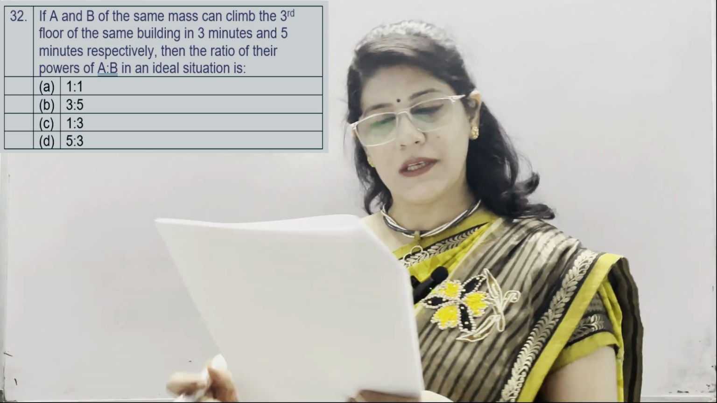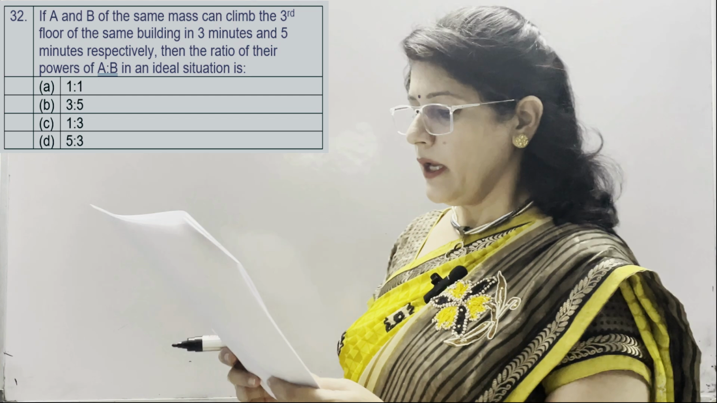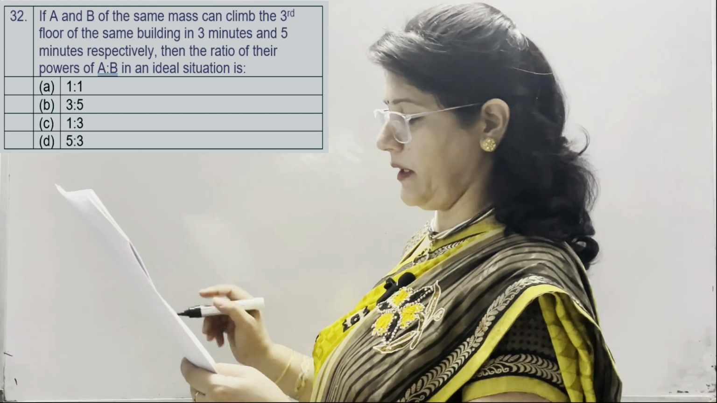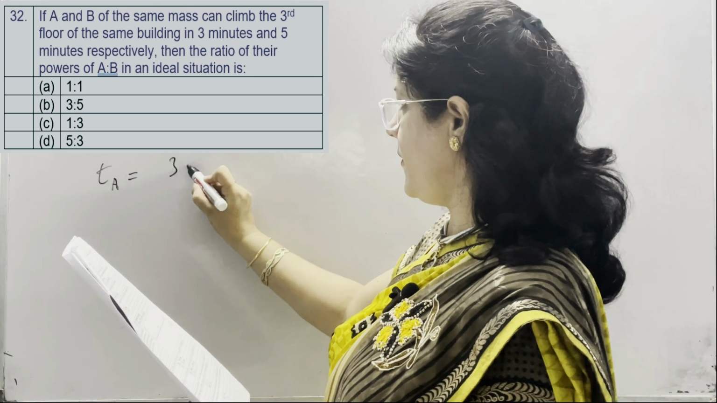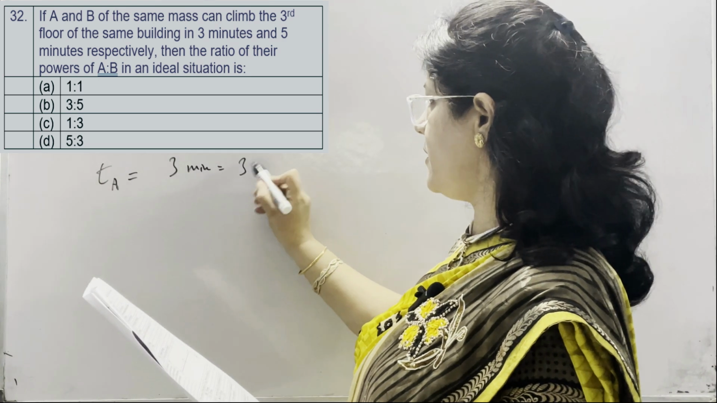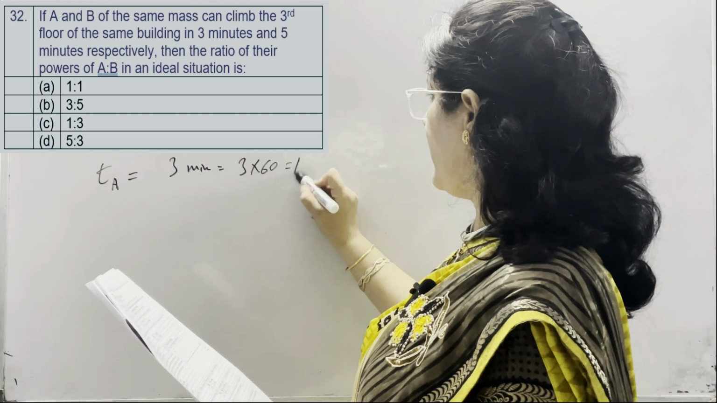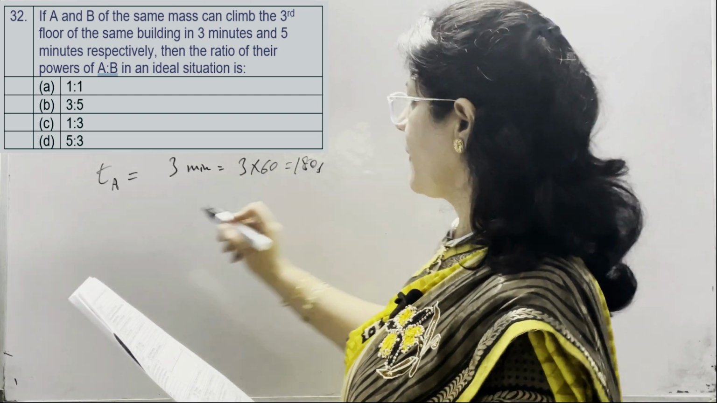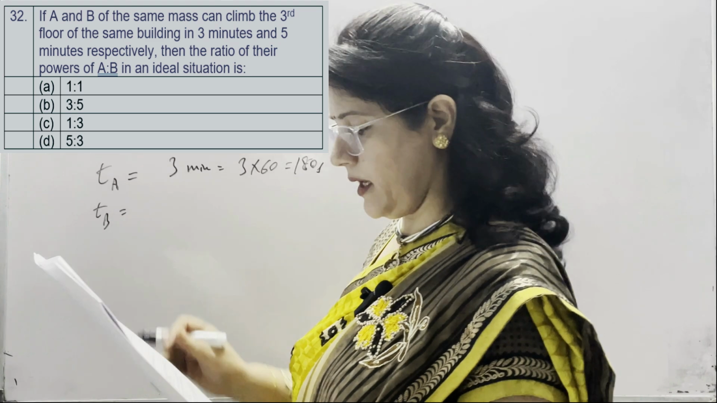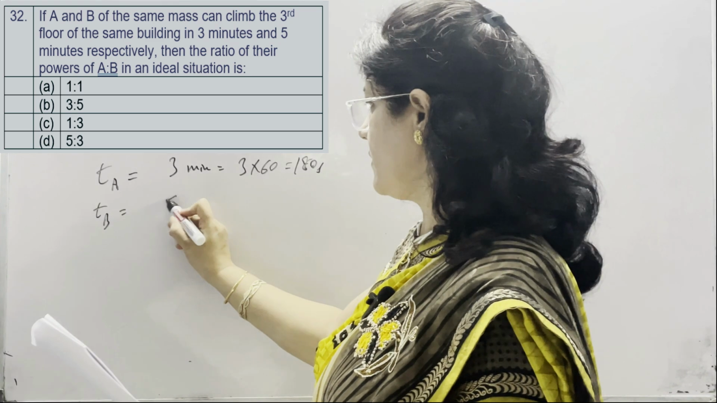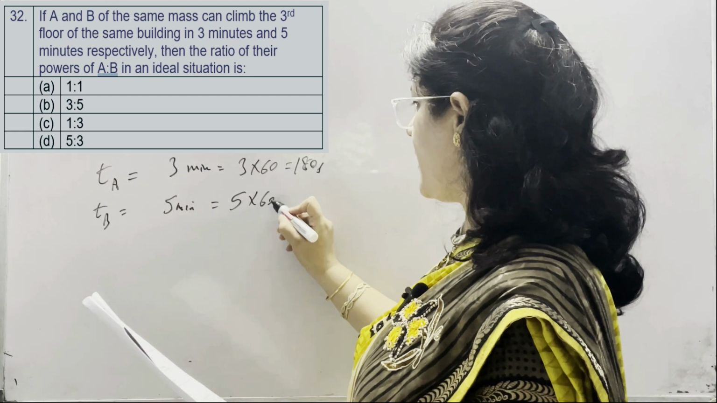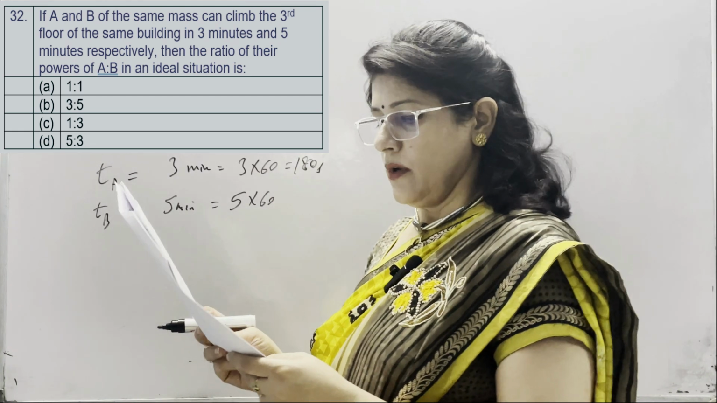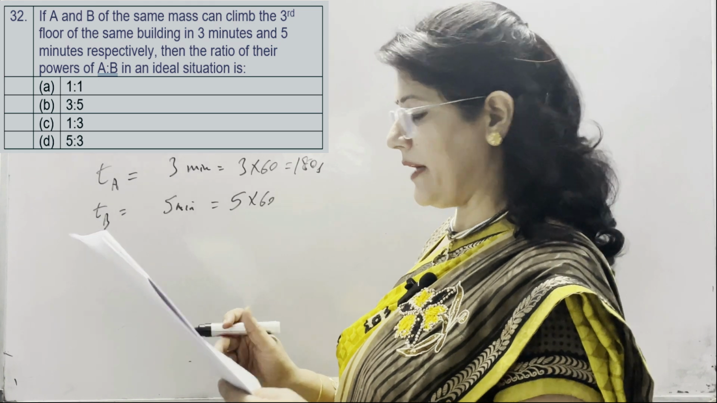In question number 32, A and B of the same mass can climb the third floor of the same building. It means the distance covered is the same by both of them, in 3 minutes and 5 minutes respectively. So the time taken by person A is 3 minutes, which is not an SI unit. So 3 into 60, 180 seconds. And the time taken by B is 5 minutes, 5 into 60. We can leave them like this also. Then the ratio of their powers of A and B in the ideal situation.